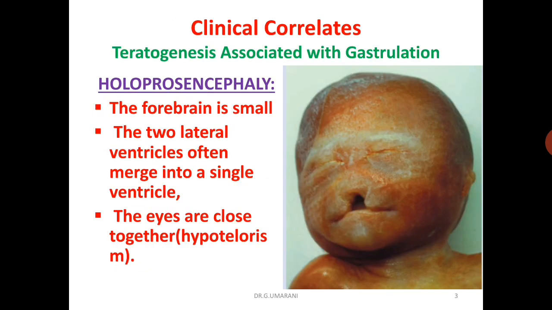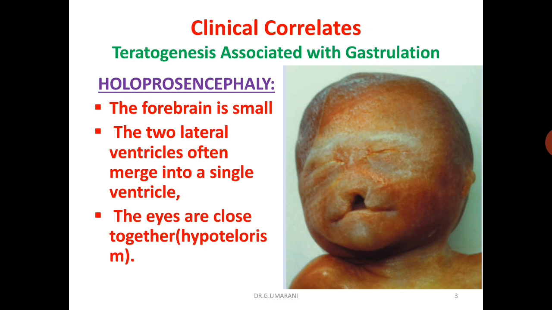In this video I am going to explain about the clinical correlations of gastrulation. Here, the teratogenesis associated with gastrulation. What are the clinical correlations? The beginning of the third week of development, when gastrulation is initiated, is a highly sensitive stage for teratogenic insult. Because this stage is reached 2 weeks after fertilization, it is approximately 4 weeks from the last menses.